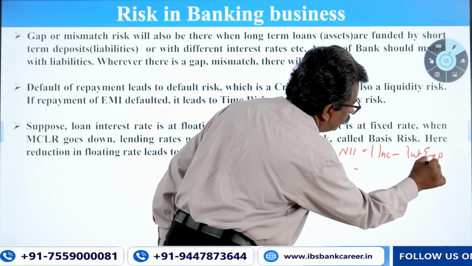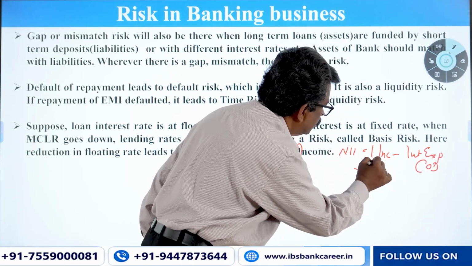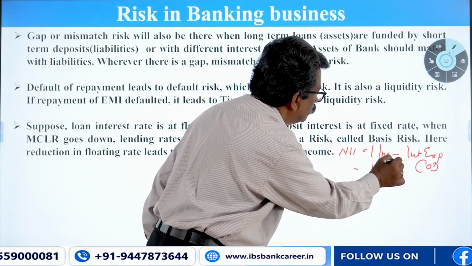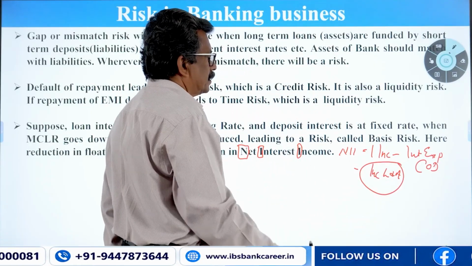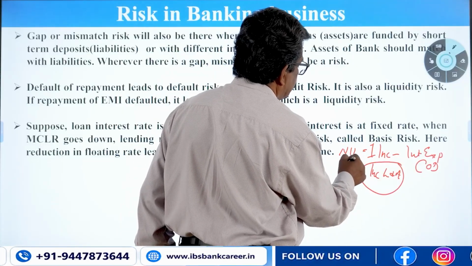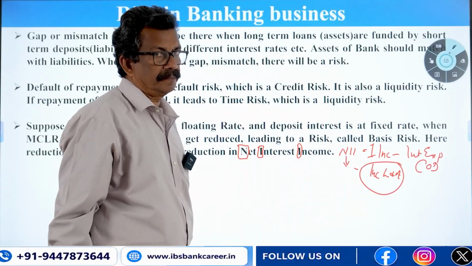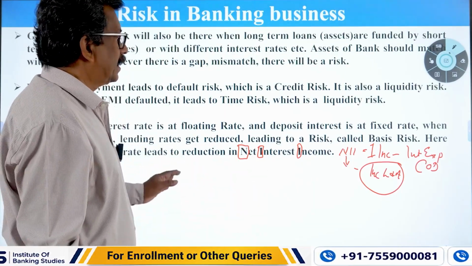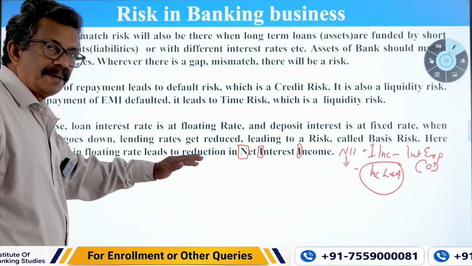This is the cost of deposit, and this is income from loans and advances, interest from loans and advances. So the difference between interest income and interest expenses is net interest income. So it will affect the net interest income, due to basis risk.